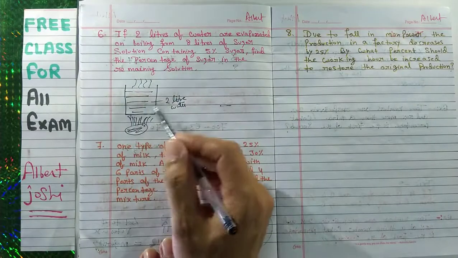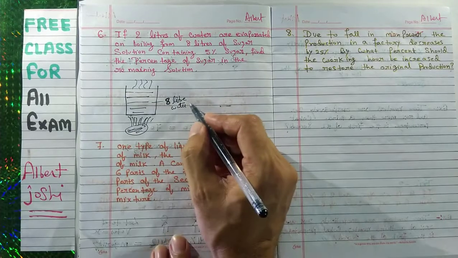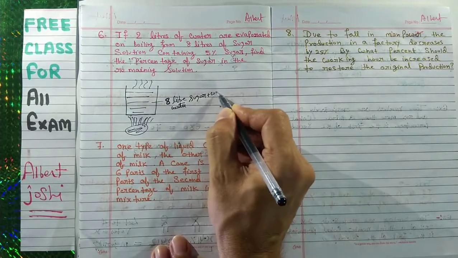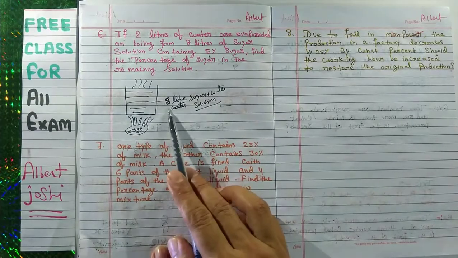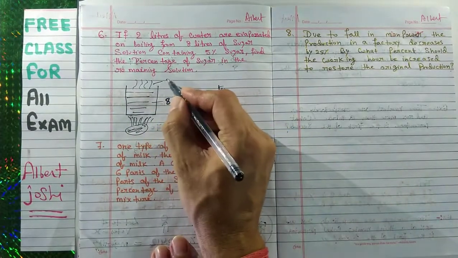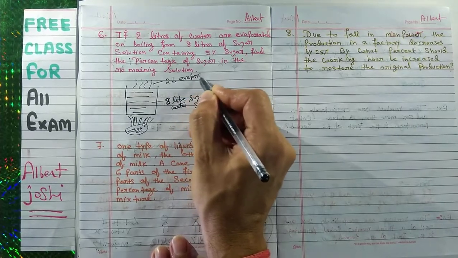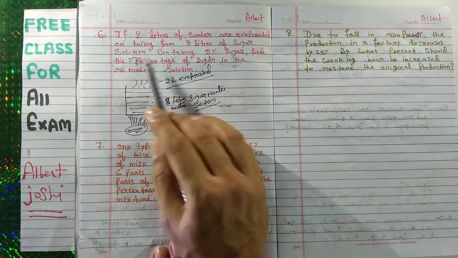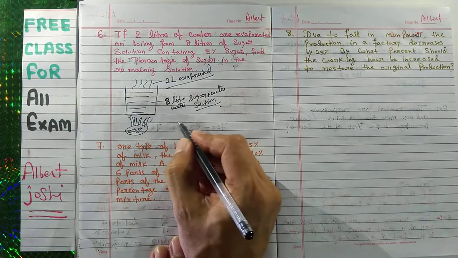That is the 8 liter sugar solution, sugar plus water. So this is the 8 liter sugar and water and 2 liter evaporated, containing 5% of sugar.